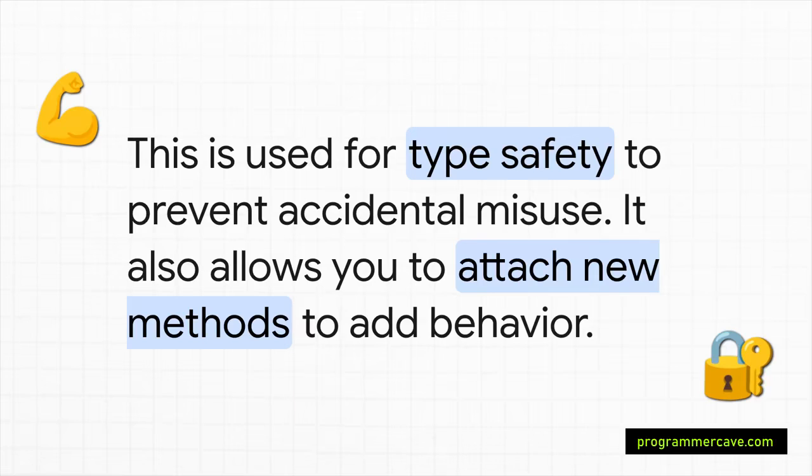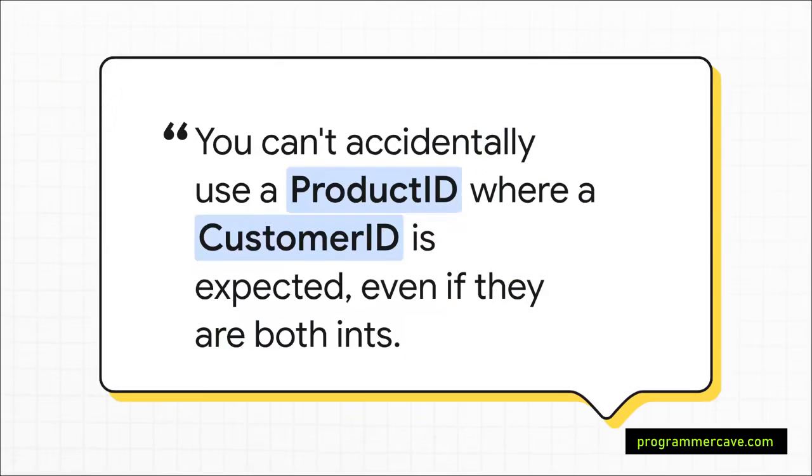Plus, you can attach methods to your new type. This means you can take something as simple as an integer, give it a new type name, like CustomerID, and then add methods to it, like AsValid. And this example just shows the benefit perfectly. Imagine you have a ProductID and a CustomerID. And under the hood, they're both just ints.